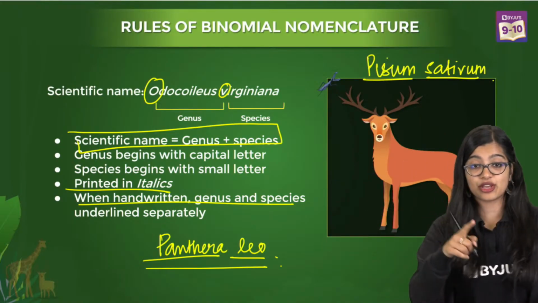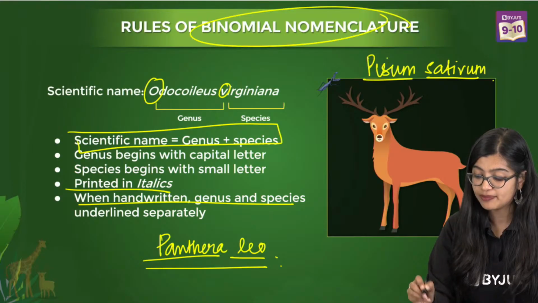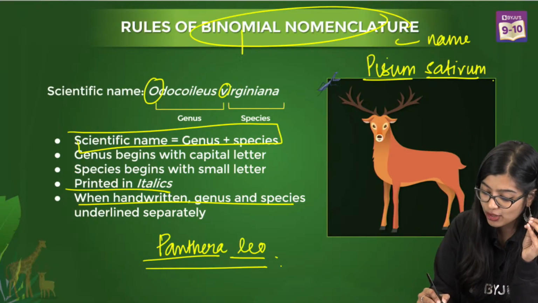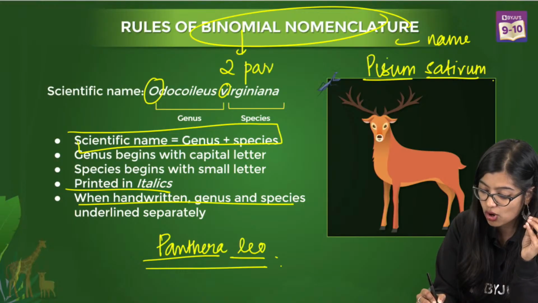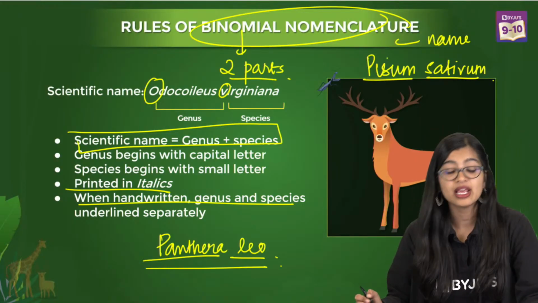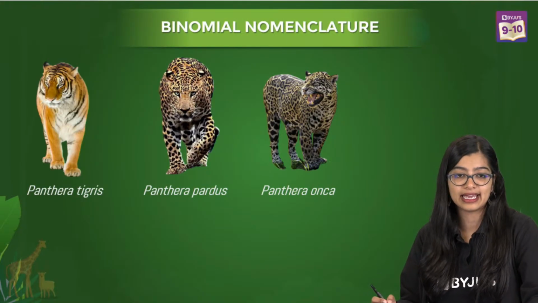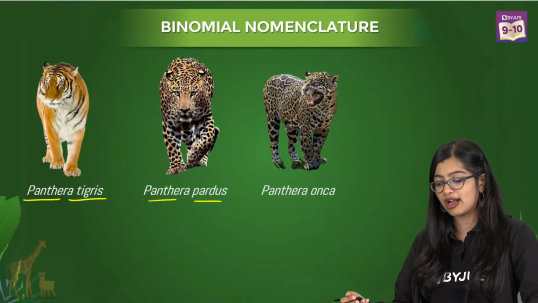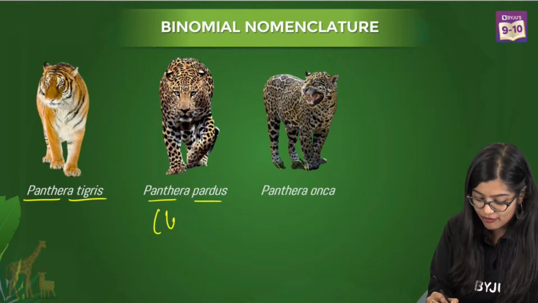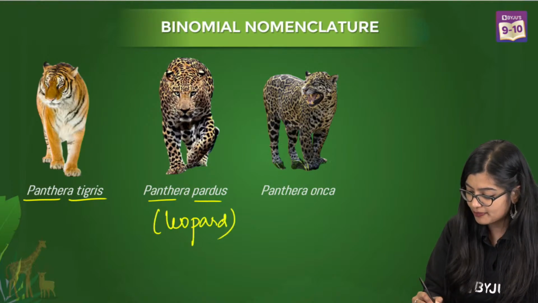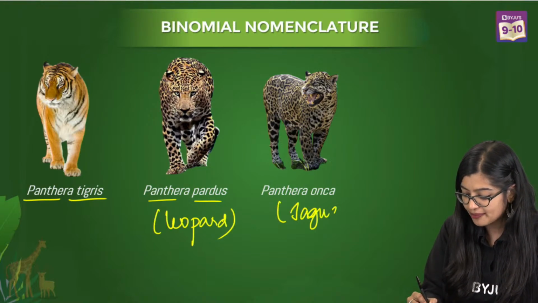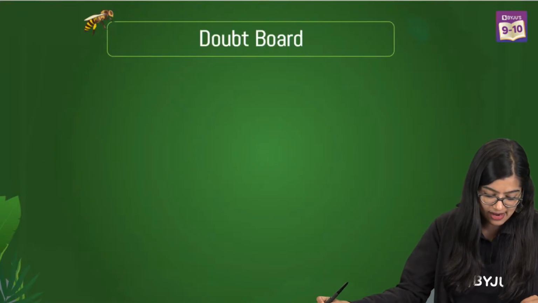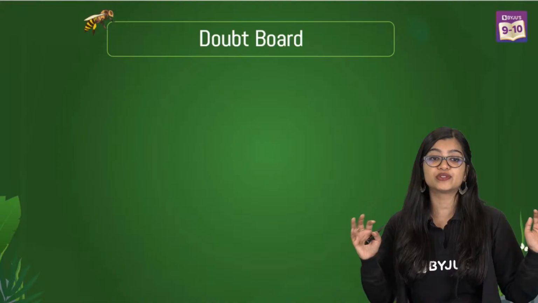And along with this, what is binomial nomenclature? Nomenclature means giving a name to an organism. Binomial means there are two components or two parts to it, right? Homo sapiens, exactly. So in this case, Panthera tigris, Panthera pardus, Panthera onca are all examples. Some of you are asking me, ma'am, what is this? This is leopard. What is this? This is jaguar. What is Panthera leo? It is lion, right? So with this, everybody, we come to the end of today's class.